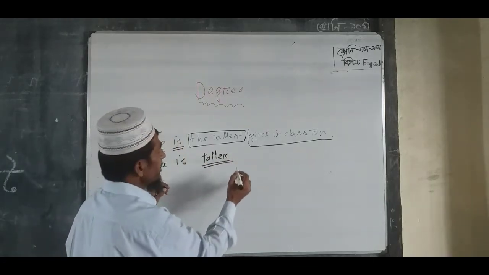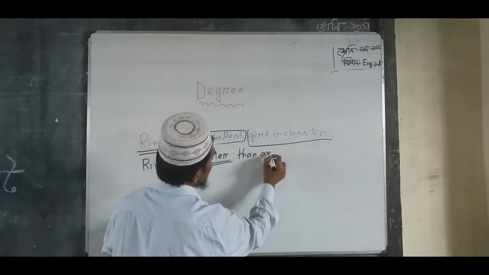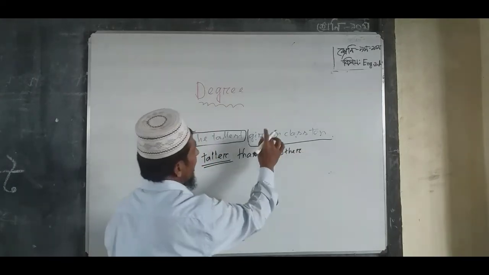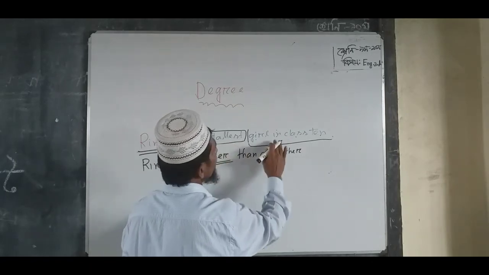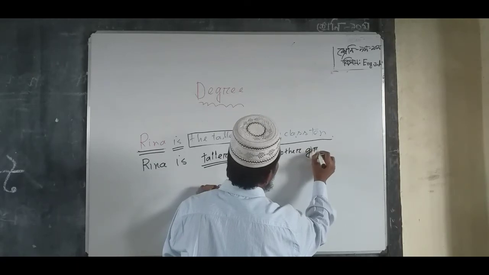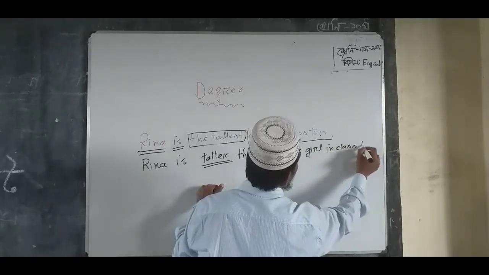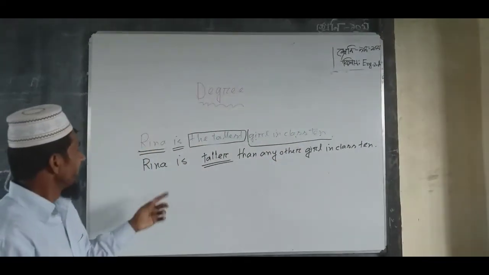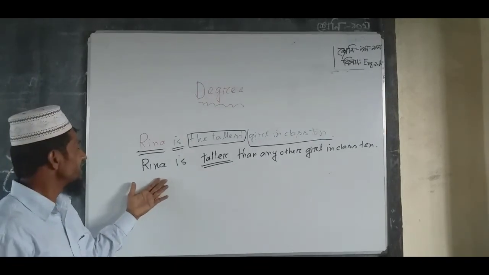As an auxiliary, we can use than any other. And after the superlative form, that part has no change. So girl in class 10.